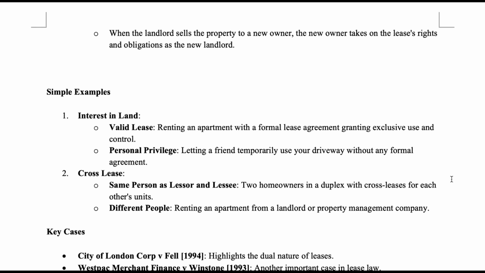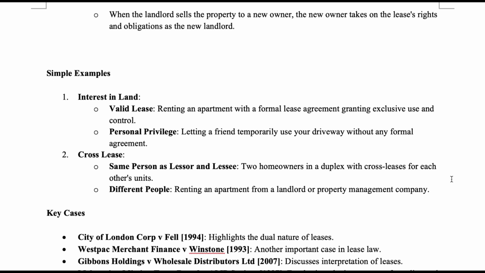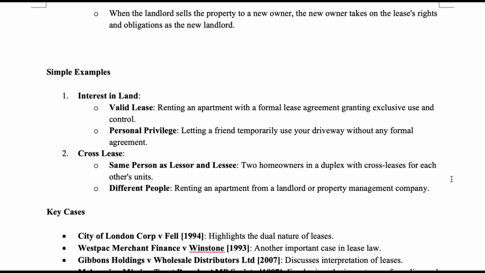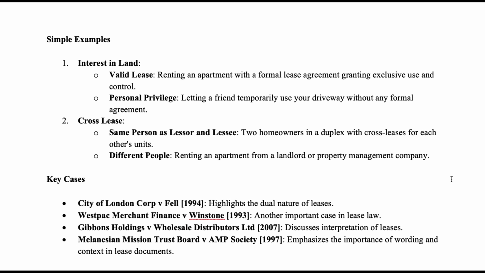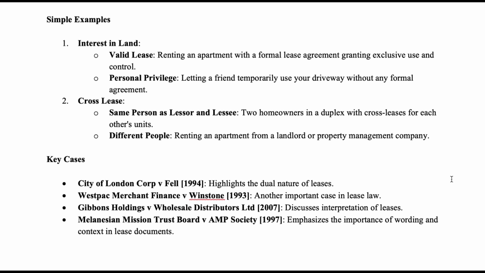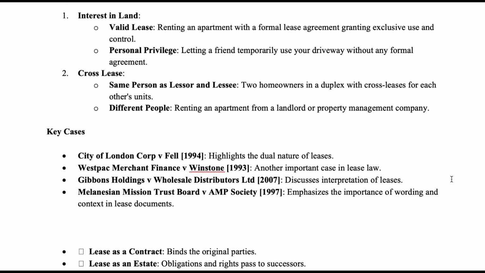Simple examples. 1. Interest in land. Valid lease: renting an apartment with a formal lease agreement granting exclusive use and control. Personal privilege: letting a friend temporarily use your driveway without any formal agreement. 2. Cross lease. Same person as lessor and lessee: two homeowners in a duplex with cross leases for each other's units. Different people: renting an apartment from a landlord or property management company.